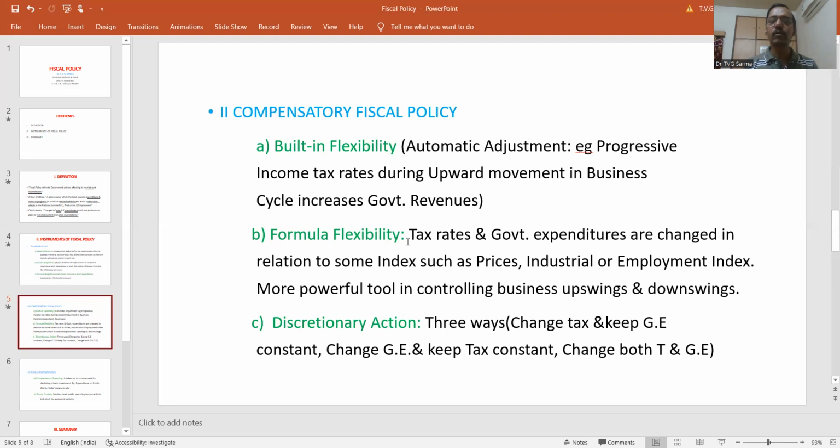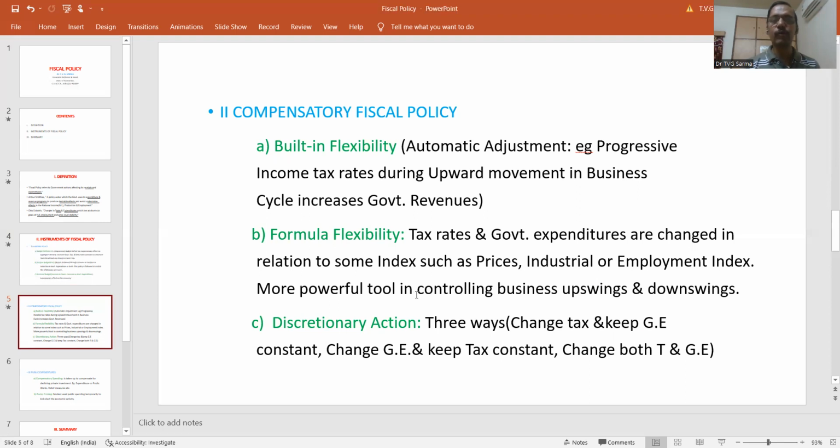There is formula flexibility also. Formula flexibility in the sense that tax rates and government expenditures are changed in relation to some indexes such as prices, industrial or employment index. If the employment index or industrial index is going up constantly, then proportionately the government expenditure is reduced. If the industrial index or employment index is going down, then automatically there will be an increase in government expenditure. Such a variation in government expenditure in relation to some index is known as formula flexibility.